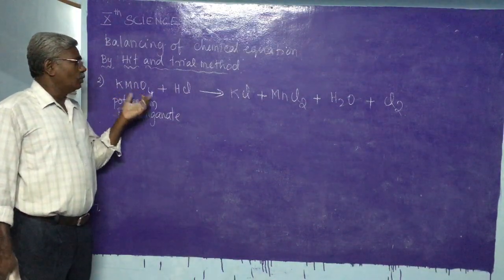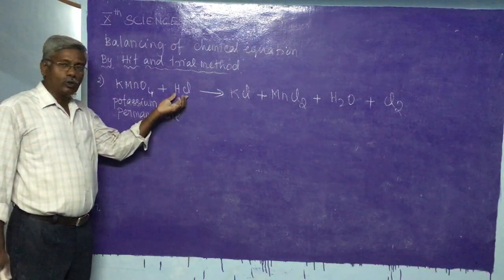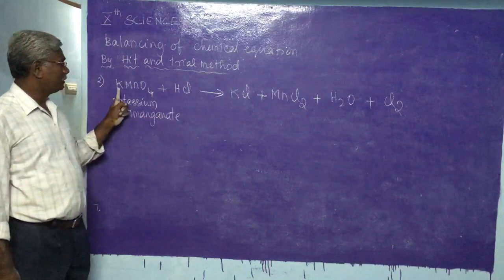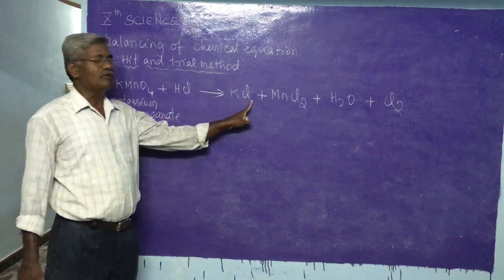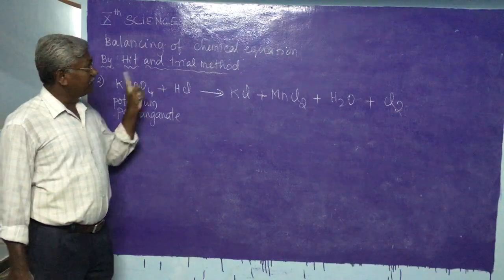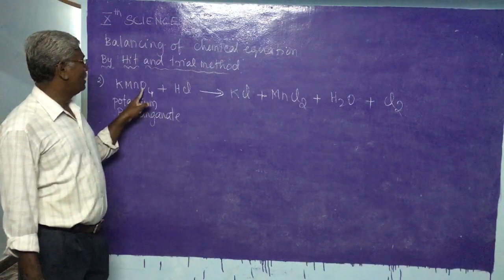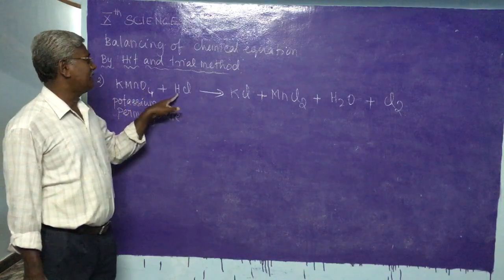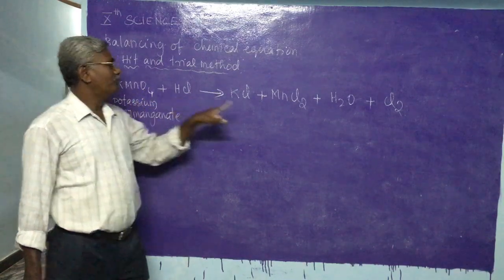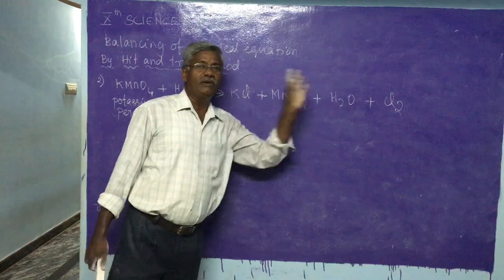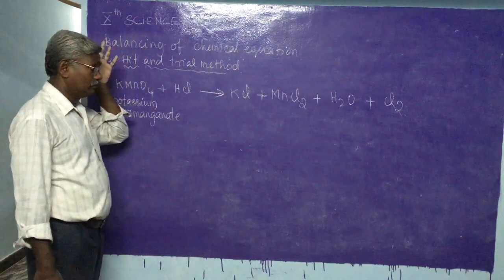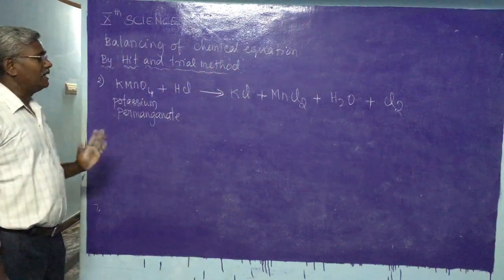When potassium permanganate is treated with hydrochloric acid, potassium combines with hydrochloric acid to form KCl. Mn combines with hydrochloric acid to form MnCl2. Similarly, oxygen combines with the hydrogen of this, becoming water, and some more chlorine will be produced in the reaction. So how can we balance it?